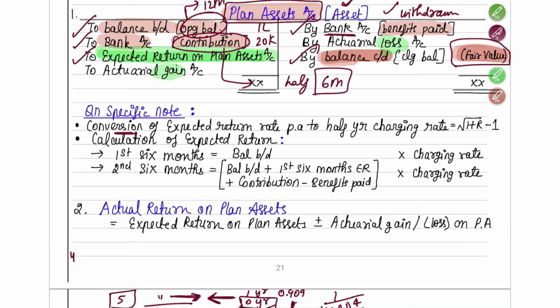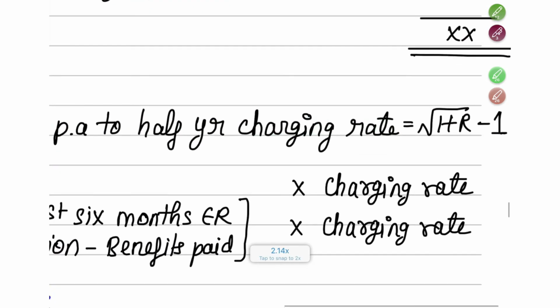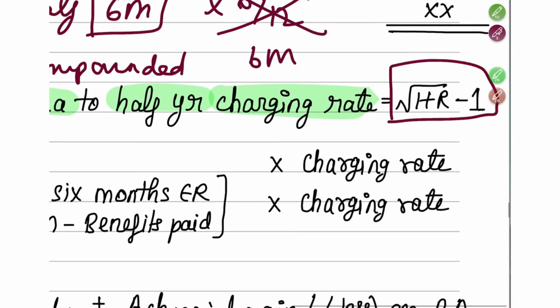So the conversion of expected return rate per annum to half yearly charging rate, how will you convert? So this is basically a compounding rate. So it will be a compounded rate. So how will you find out a 6 monthly rate? So directly you cannot do 6 by 12. No, you cannot do that. You have to apply a formula which will be the square root of 1 plus r, minus 1.